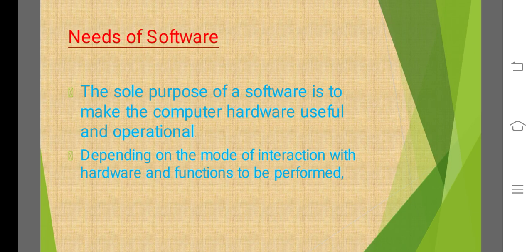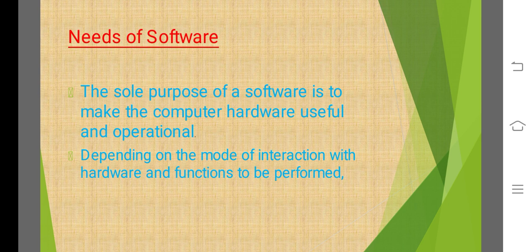First we should know why we need software. The sole purpose of software is to make the computer hardware useful and operational. That means without the help of software, the hardware cannot run. The hardware is a device, but it will run when the software is there in our system.